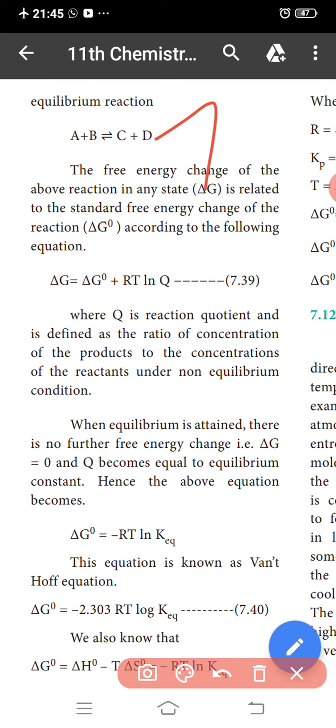A reversible chemical reaction can proceed in either direction, so that a dynamic equilibrium is set up. This means that equilibrium is set up.